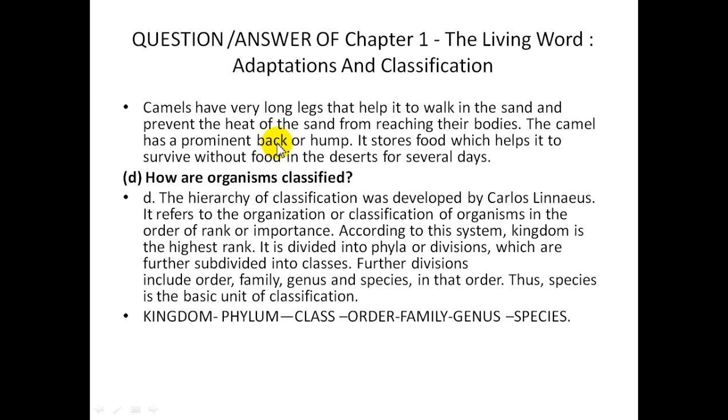There is one more example given here regarding animals, how in animals also we can see the same type of adaptation, which occurs only due to their surroundings. Camels have very long legs that help them walk in the sand and prevent the heat of the sand from reaching their bodies. Camel has a prominent back or hump. It stores food, which helps it to survive without food in the deserts for several days.